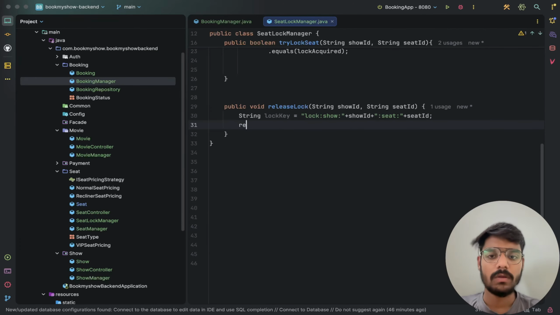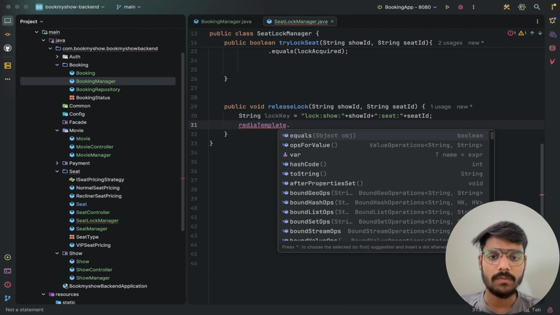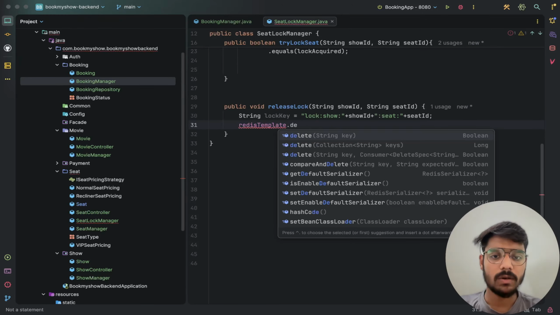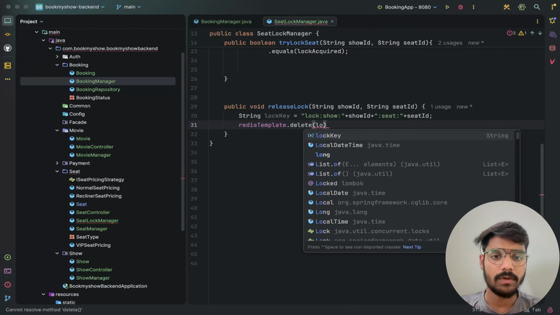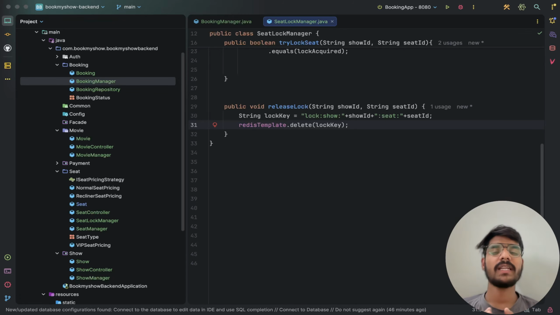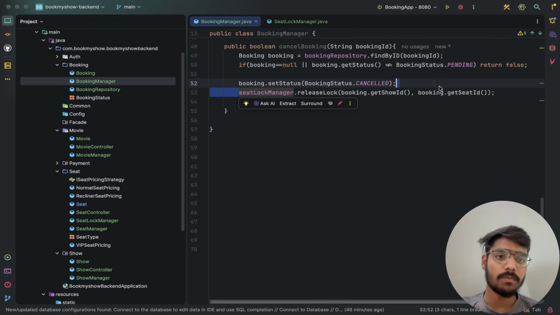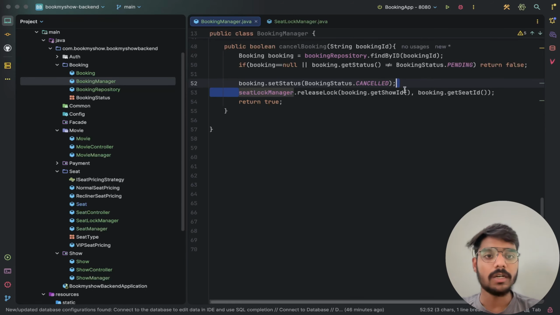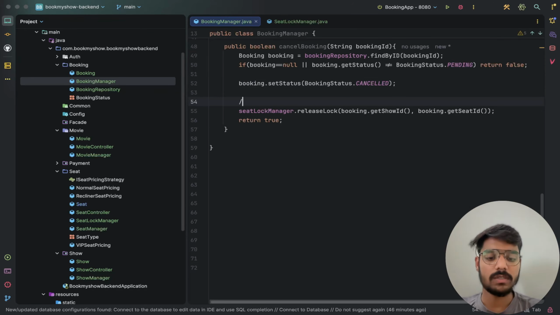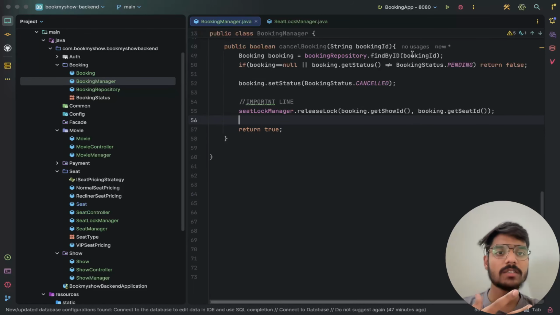Now we will have redisTemplate dot delete, with the method delete key. We have the lockKey, so we will delete the lockKey. That's a simple approach. We must remember this important line. This is the most important line to release the lock, as the duration was only the safety net. Now let us wire it with the controller and prove that it is working.